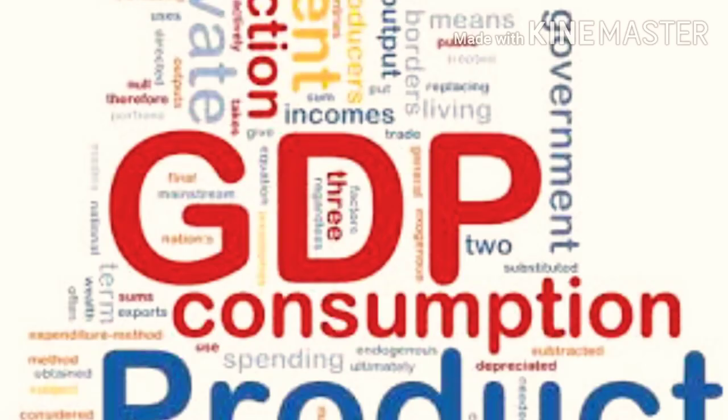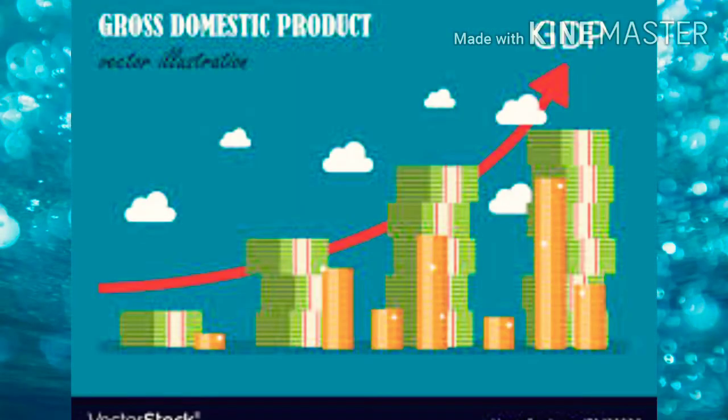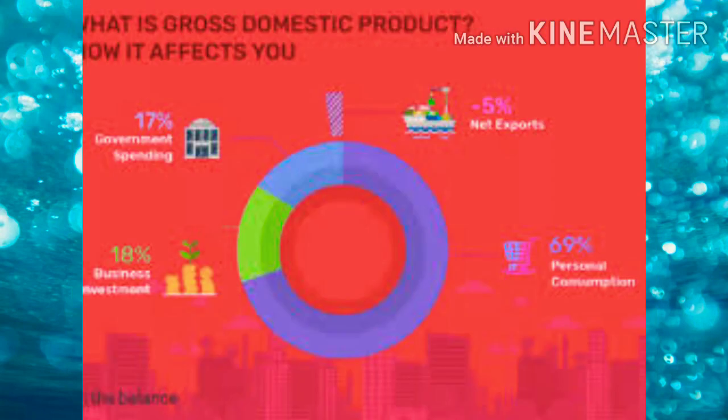GDP is important because it gives information about the size of the economy and how an economy is performing. The growth rate of GDP is often used as an indicator of the general health of the economy.